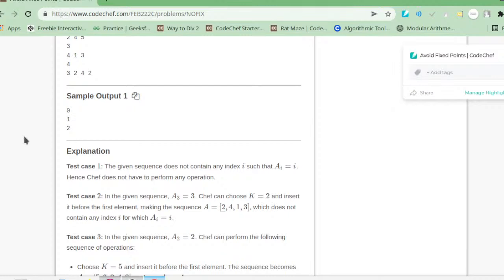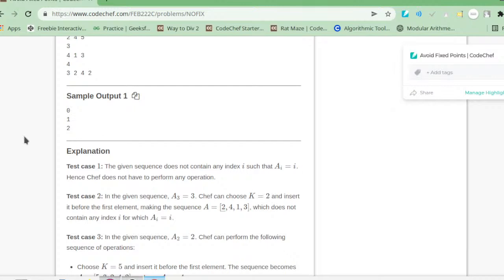In the third sequence 3 2 4, here a1 is 3, a2 is 2, a3 is 4. So a2 equals to 2.